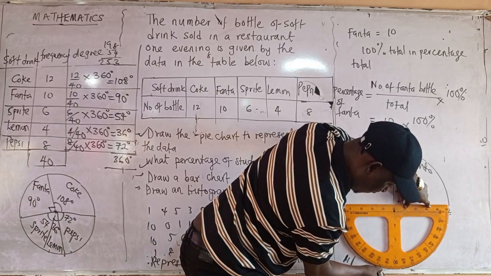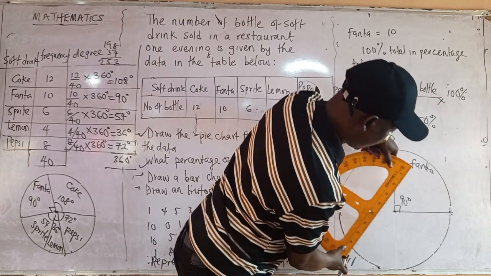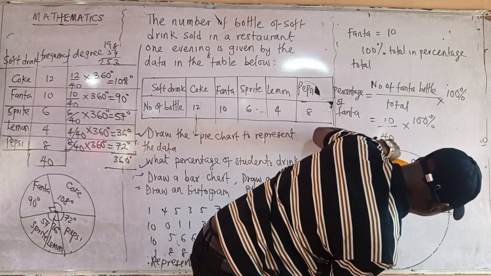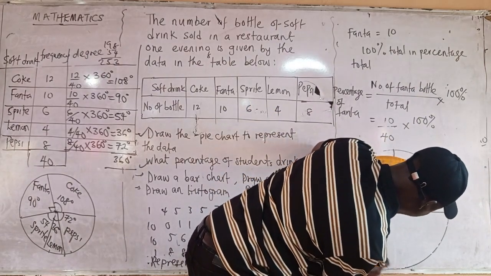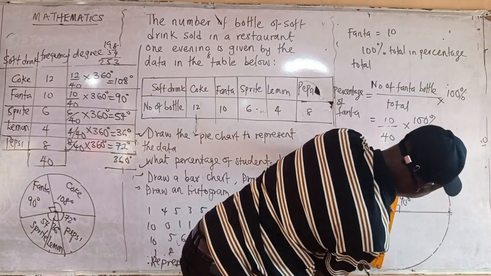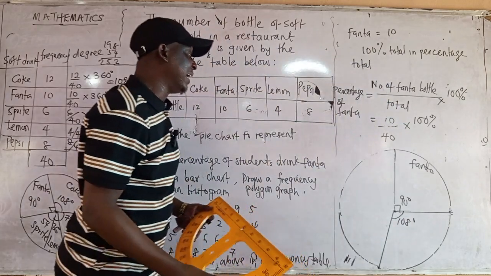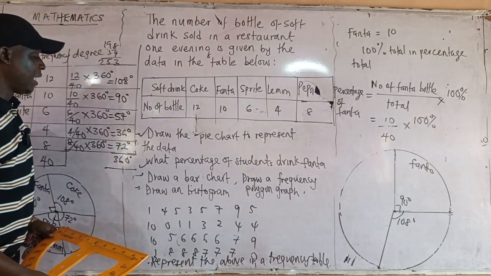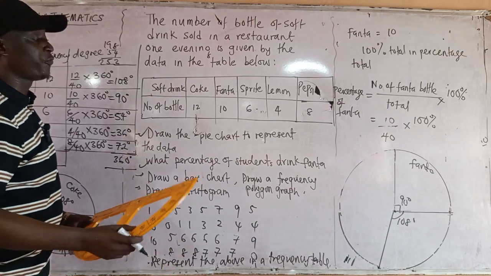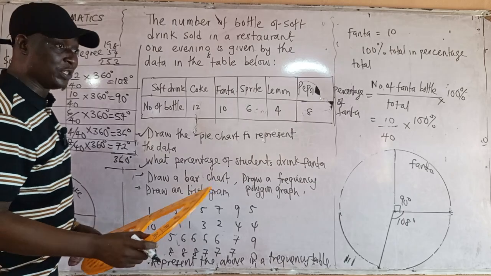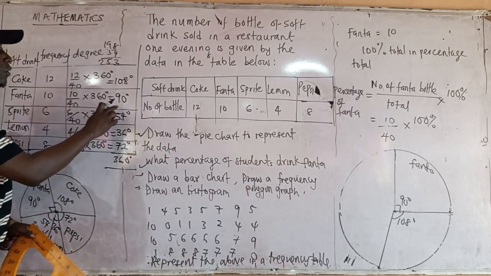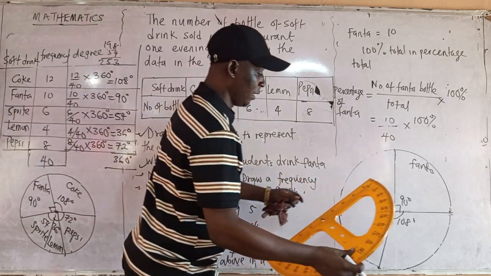So this one is what? 108. So you just join it together to the center. So this is 108. Then the next one will be what? 54. I will draw 54. I will rest, because I think I've shown you the idea. 54 now is what? The next one.